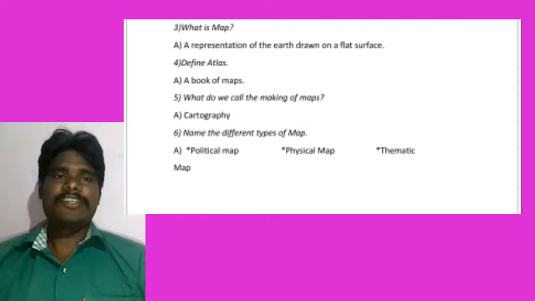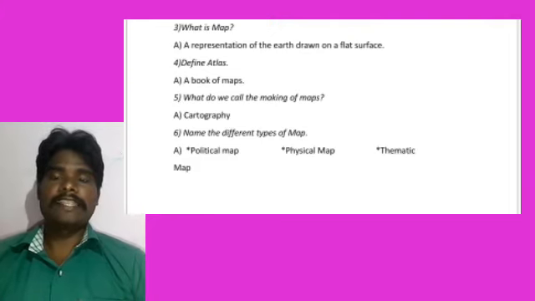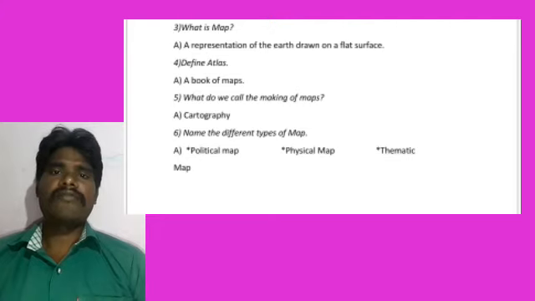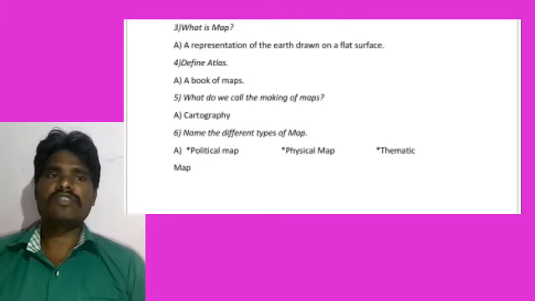Next question: what is a map? A map shows us one particular area. A representation of the earth drawn on a flat surface is called a map.